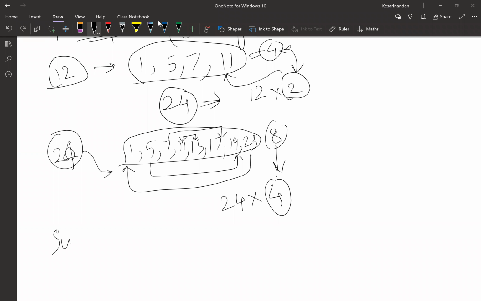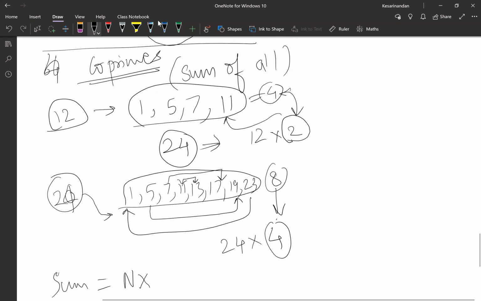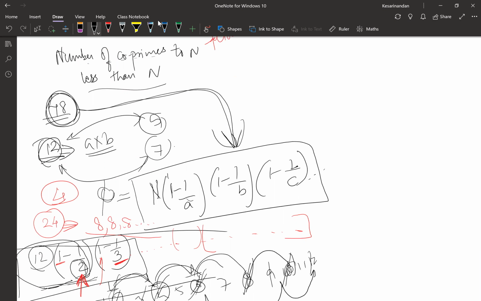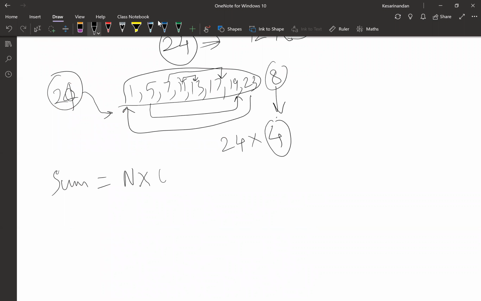So when you want the sum, what you will do is basically n into phi of n by 2. This was our phi of n, and we are dividing it by 2. First you write down this formula, then I will explain it also. We have just derived it, we haven't explained it yet.